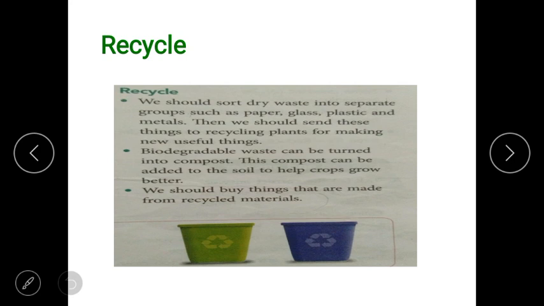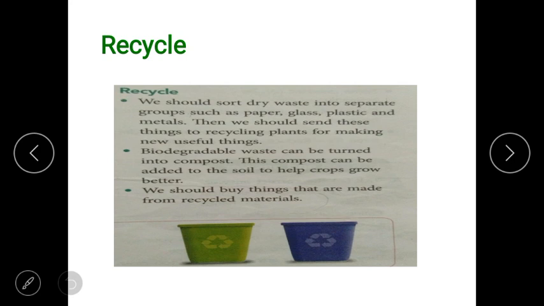Now next is recycle. Recycle means that we should sort dry waste into separate groups such as paper, glass, plastic and metals. You should keep these at separate places. Then we should send these things to recycling plants for making new useful things. Recycling plants means recycling factories, places where machines are fit to recycle items like plastic things. With plastic they can make new plastic items. With paper they can make some new things. So this is the recycling process.